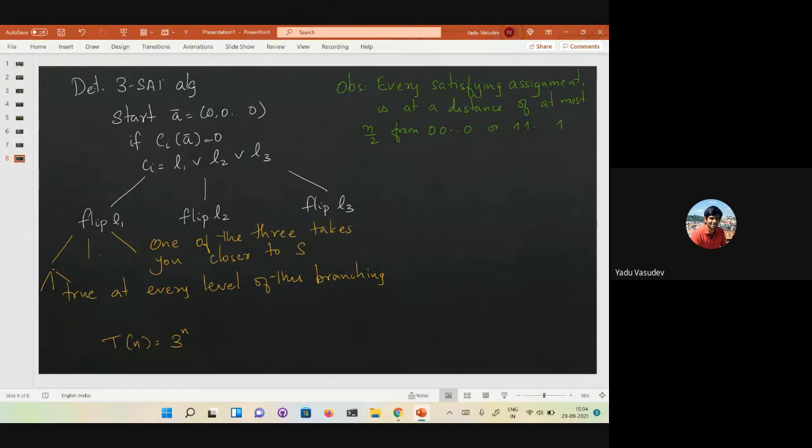So now your algorithm is basically the following. You branch from the all zeros assignment till depth n over 2, and similarly you branch from the all ones assignment till depth n over 2.